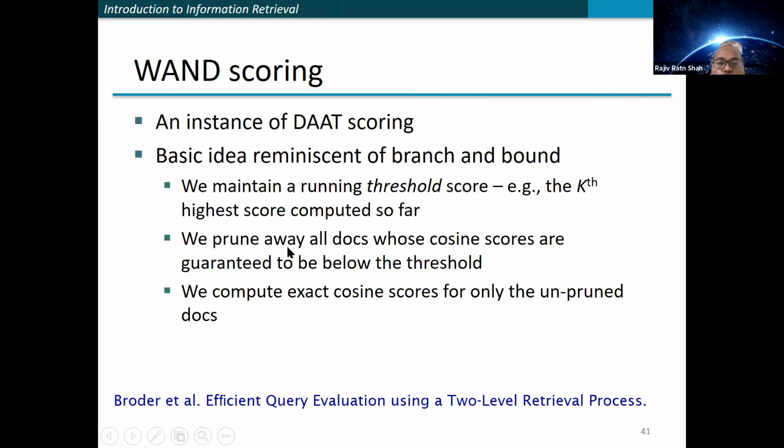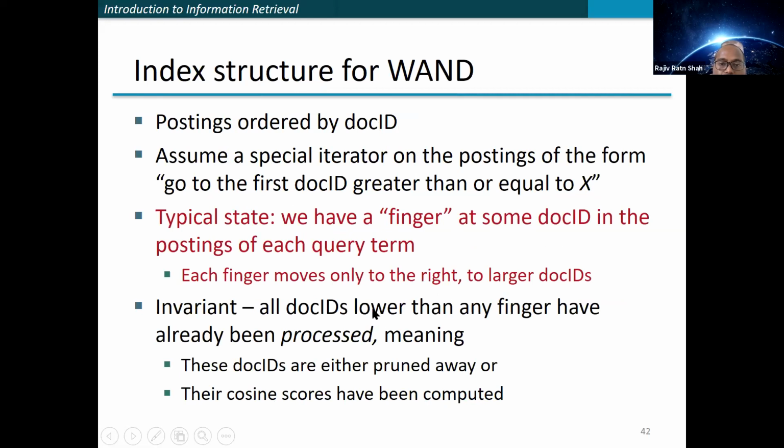In this way, you can prune a number of documents for which you do not need to compute the cosine score. Let me show you with an example, I think that will make it clear. Here you need some idea of something called a finger. We have a finger at some document in the posting list of each query term, and each finger moves only to the right, to the larger document. So the invariant is that all documents lower than any finger have already been processed. It means these documents are either pruned away or their cosine similarity has been computed. This will be clear from the following example, so don't worry if you did not understand.